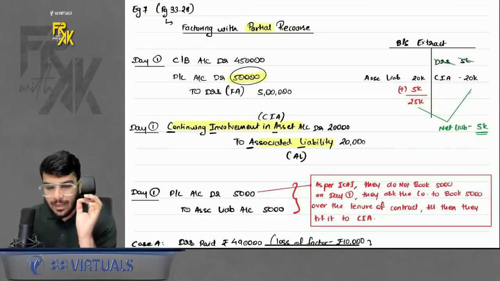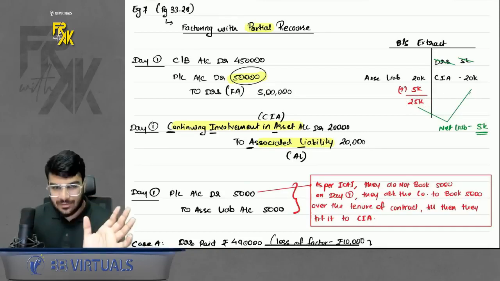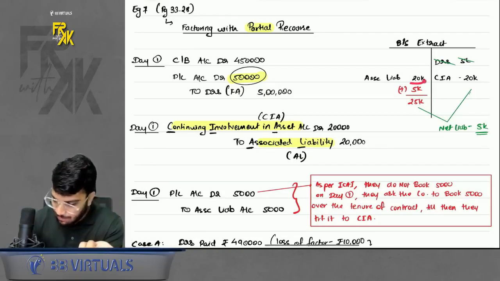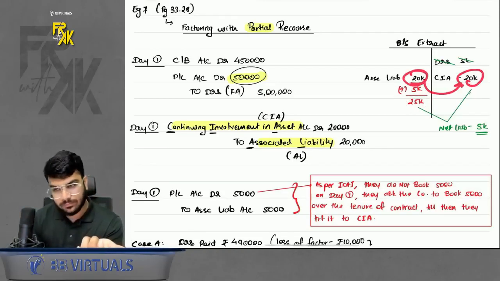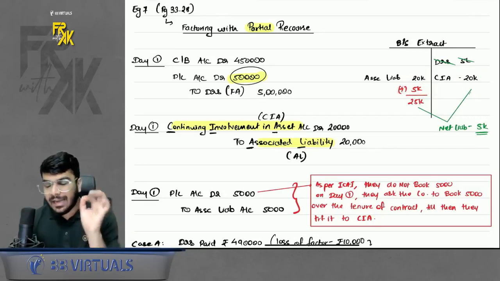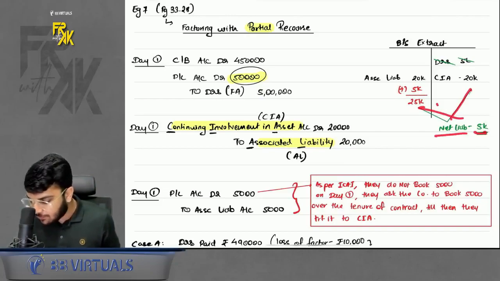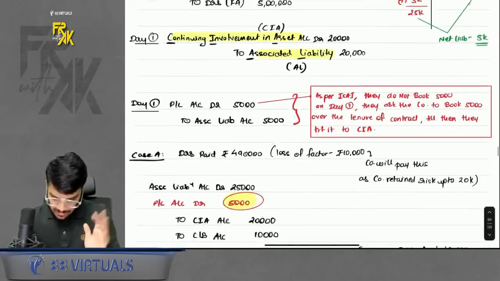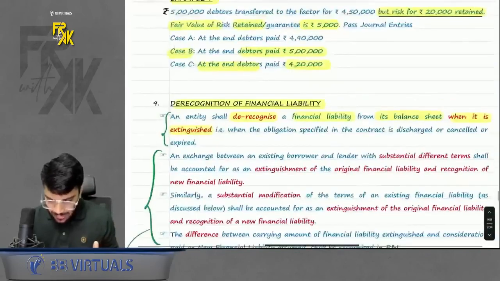Just remember that ideally we are not recording 25,000. Ideally, against the initial 20,000, we recorded an asset also, right? Then we recorded an extra 5,000. So effectively in net, we are recording a net liability of only 5,000. Okay. Just remember that part. Also, then I had given 3 cases.